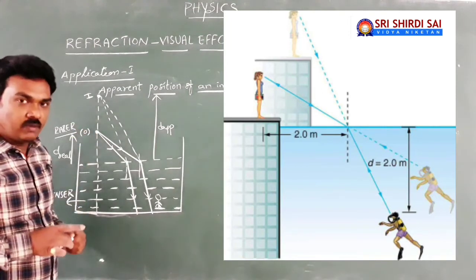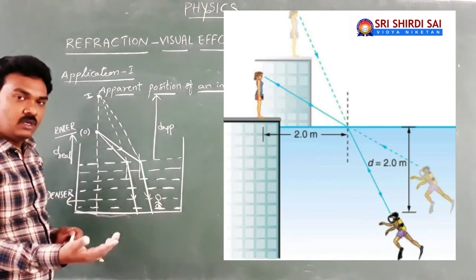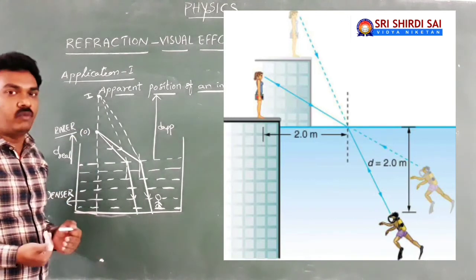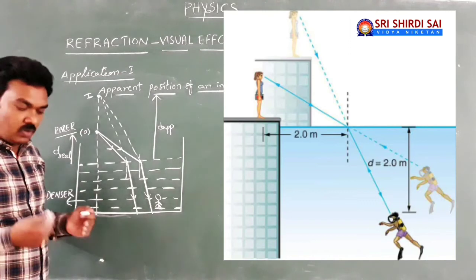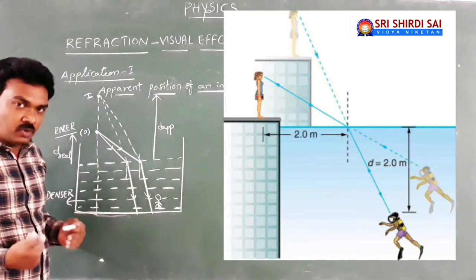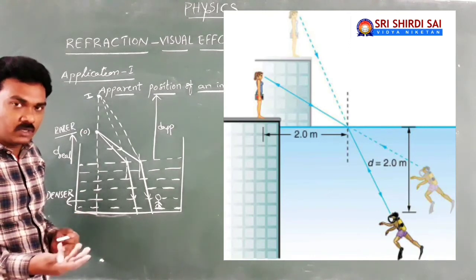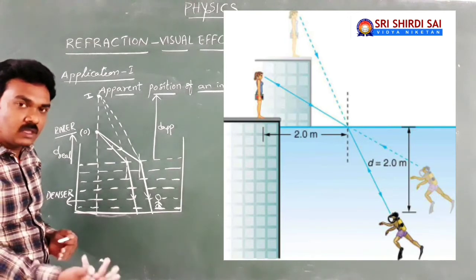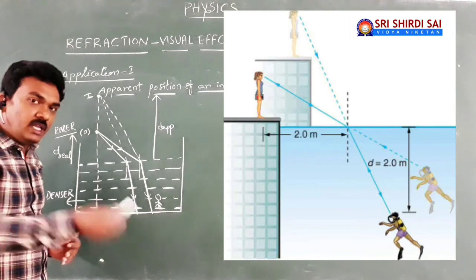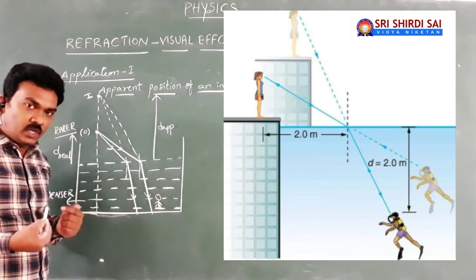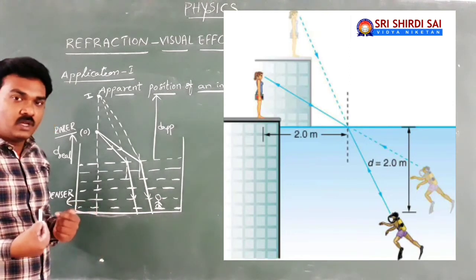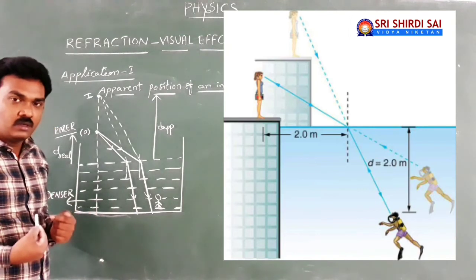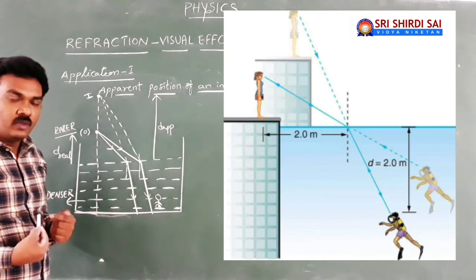Just for example, your friend is inside the water and you are nearby a pond of water. You are just nearby the shore of the particular pond of water. But your friend who is the observer is inside the water. Your friend inside the water is going to look at you where you are outside the water. Hope you are getting.